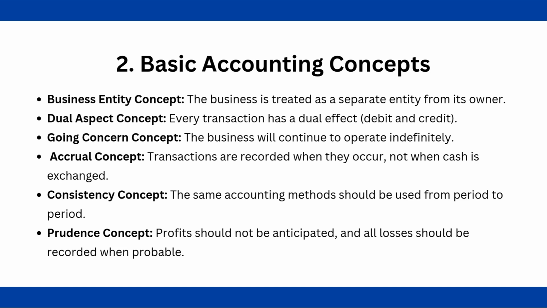Then we have the dual aspect concept, which more or less says that every action has an equal and opposite reaction. In accounting terms, every transaction affects two accounts. For example, buying a computer means you spend cash, so cash decreases, but you are gaining the asset, so the computer asset increases. Okay, so it has two aspects. One is the cash, and the other is the asset that you're acquiring or giving away, right?